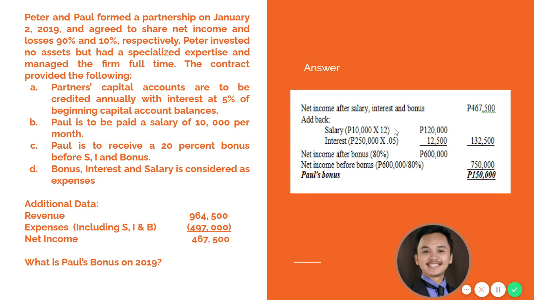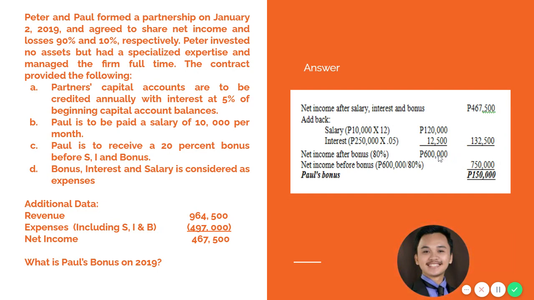So therefore, total salary and interest is 132,500. So the true income of the partnership before bonus is 467,500 plus 132,500, so that is 600,000.